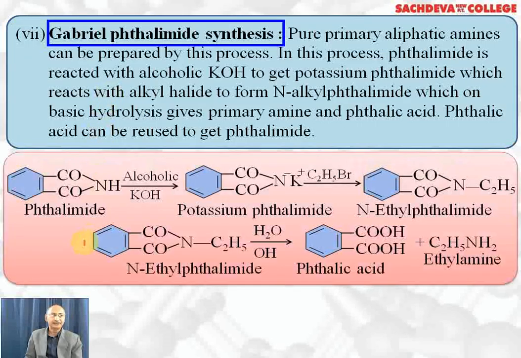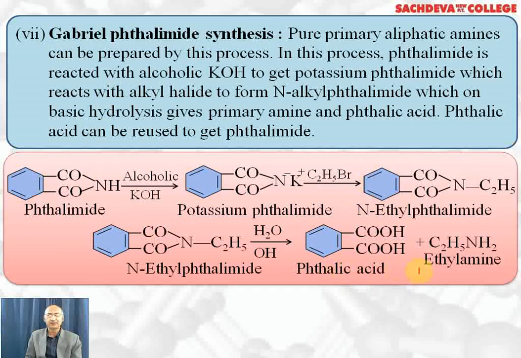Gabriel phthalimide synthesis: phthalimide, when it reacts with alcoholic KOH, gives potassium phthalimide. With C2H5Br, we get N-ethylphthalimide. On hydrolysis, we get phthalic acid and ethylamine. Pure primary amine can be obtained by this method.